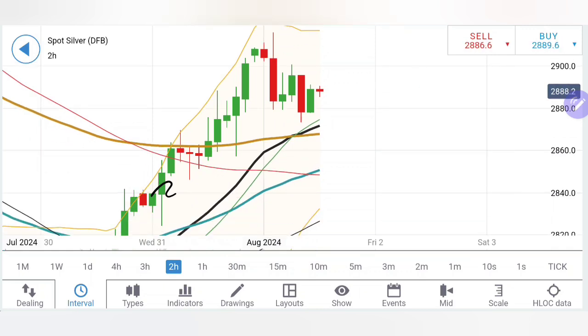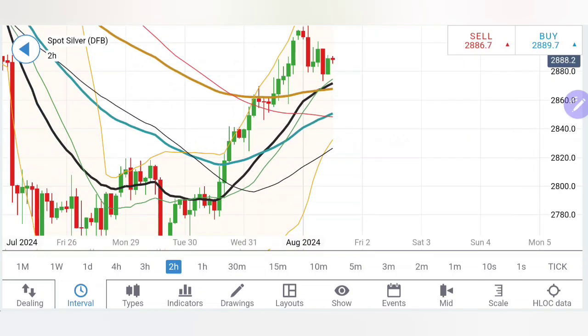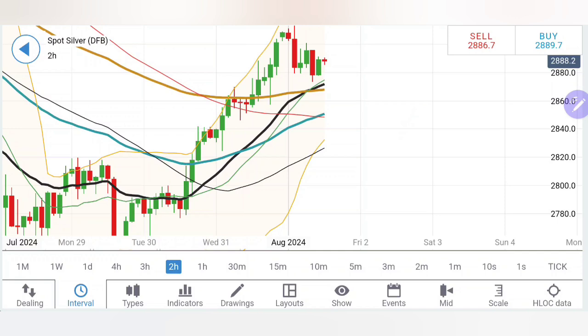So in sum, till 2840, I will say silver has got extremely, extremely good support. Do not treat this as bearish, even if it tries to drop towards 2840. Below 2840 is where the bears will kick in, and then we can look forward to 2820 and $28 levels as the next target zone.